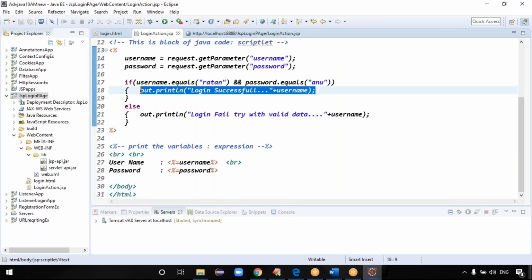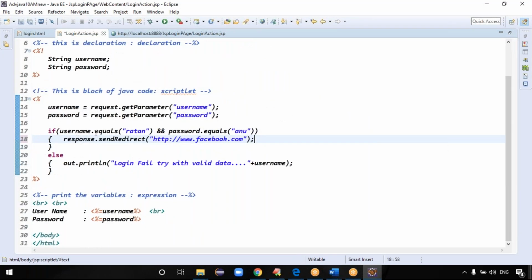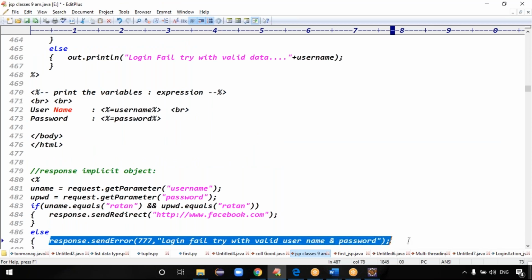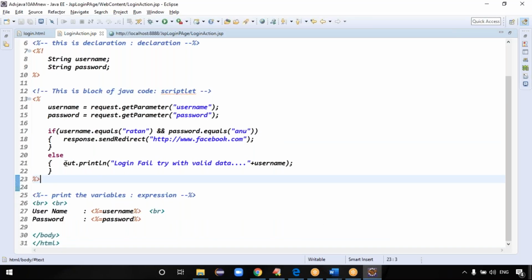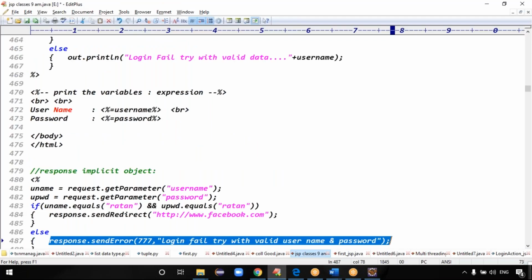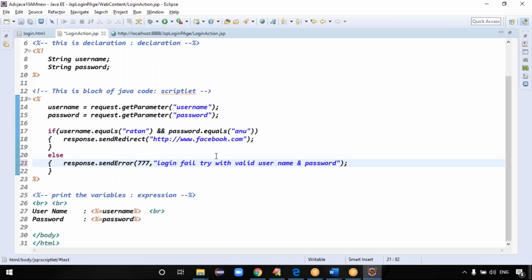As response dot redirect mechanism I can use, right? Response dot send redirect. Response is an implicit object, directly we can use it here, right? If anything goes wrong, response dot send error mechanism I have to use. This is the code, right?